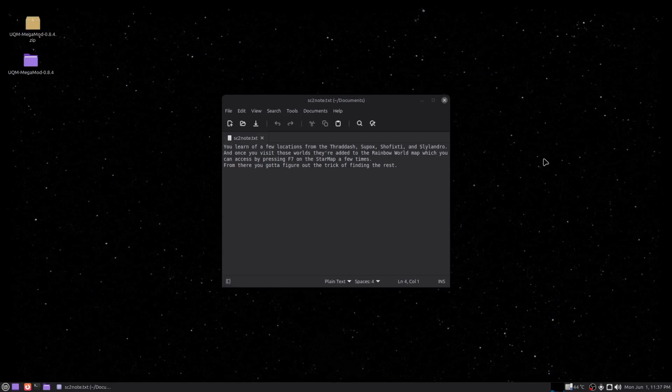The other thing is that you're going to learn 4 different locations of rainbow worlds from 4 different alien races: the Thradish, the Supax, the Shafixti, and the Slylandro. Now the Slylandro, you're not going to know where they're at until you talk to the Melnorm, because they're the only ones who are going to give you their exact location. And for them to give you that exact location, you're already going to have discovered at least 1 or 2 rainbow worlds, because you're going to require the credits to pay them for the information.